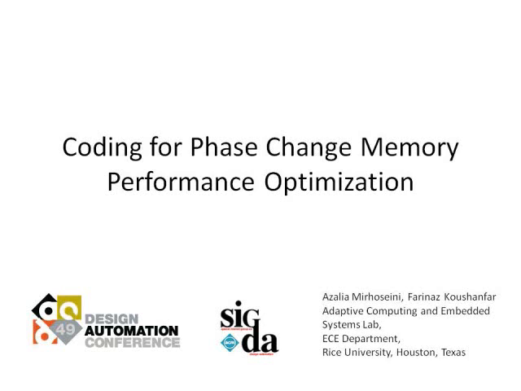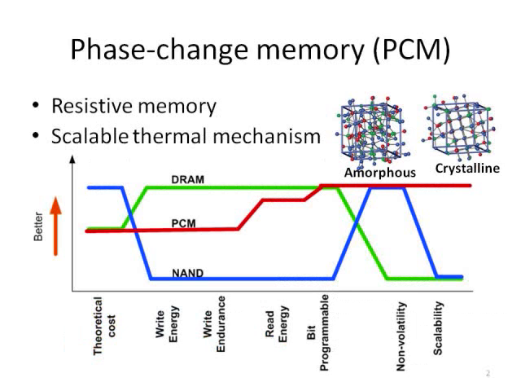I am going to present my work on phase change memory performance optimization by data encoding. Phase change memory, or PCM, is an emerging non-volatile memory technology with promising properties. It works based on thermal mechanisms which alter the phase change material from amorphous to crystalline or vice versa to create 0 and 1 states of the memory.